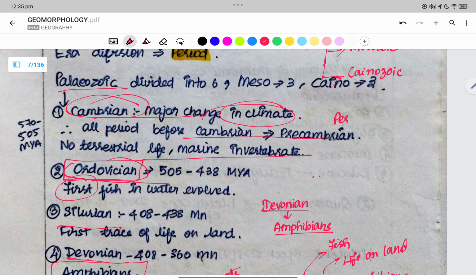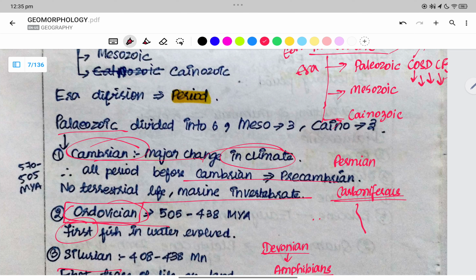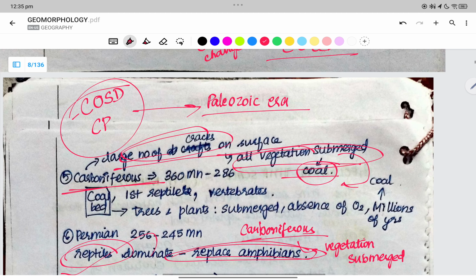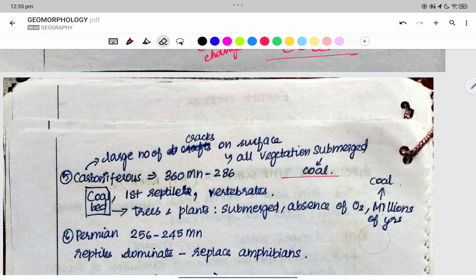Permian is when we have the dominance of the reptiles. Carboniferous is the development of cracks and submergence of the trees, which led to the formation of the coal. COSGCP.